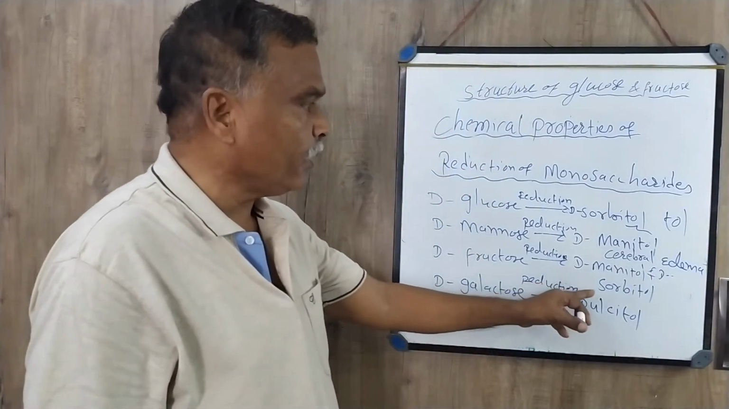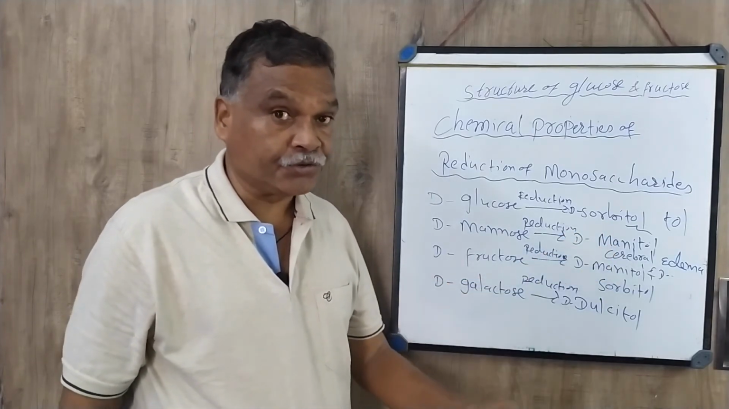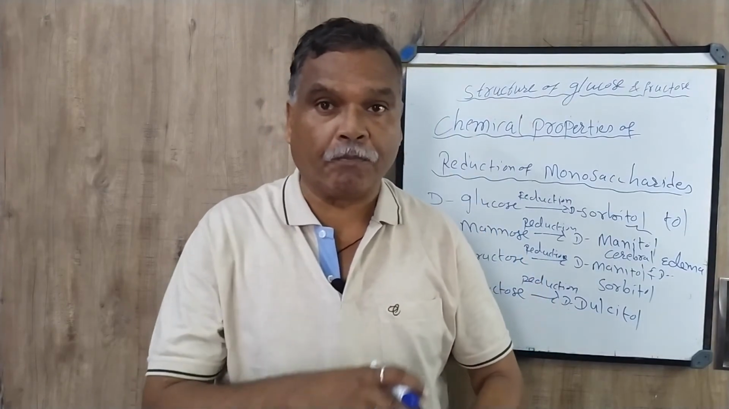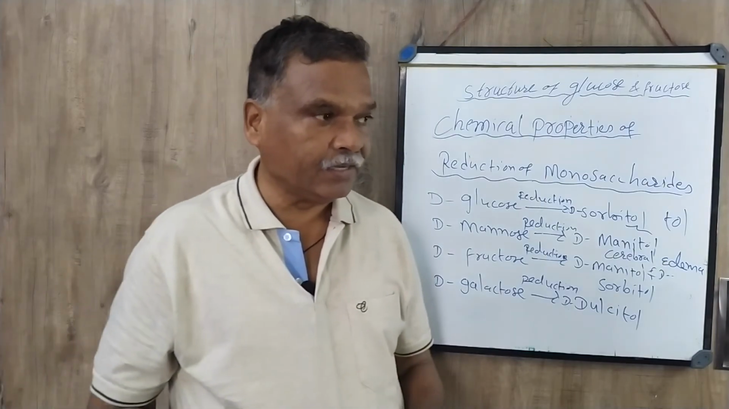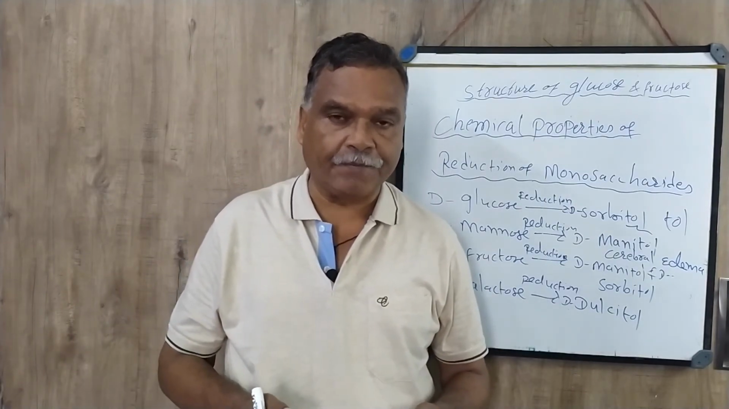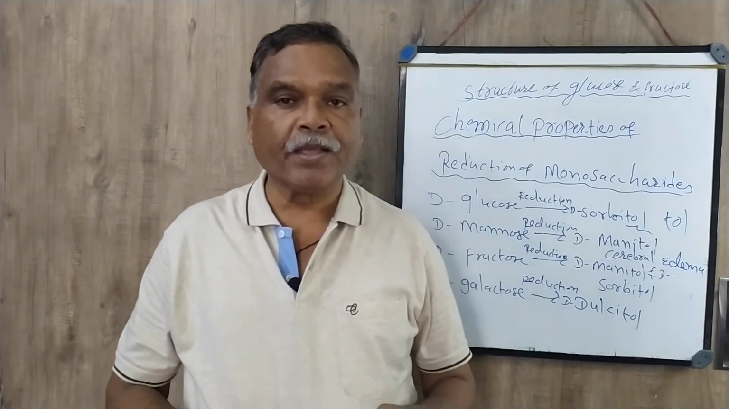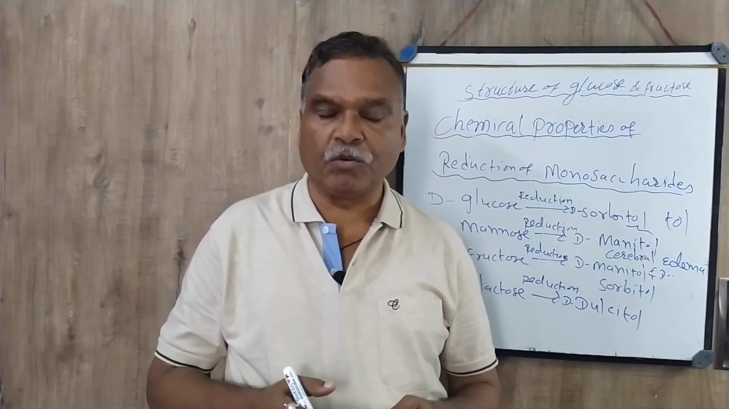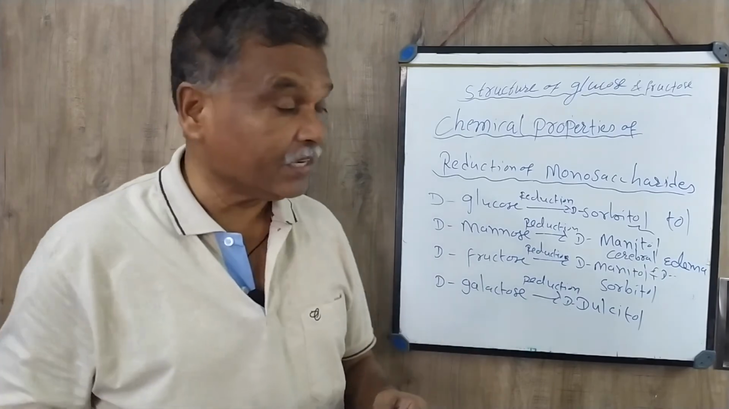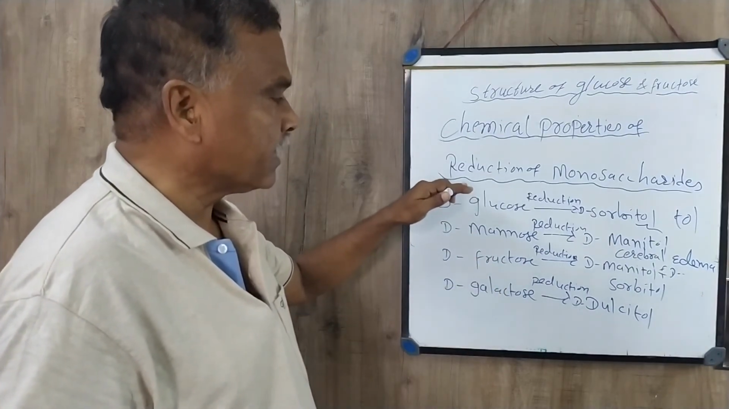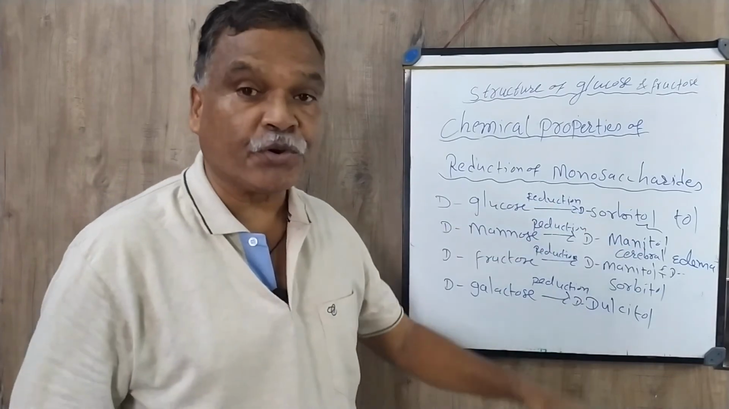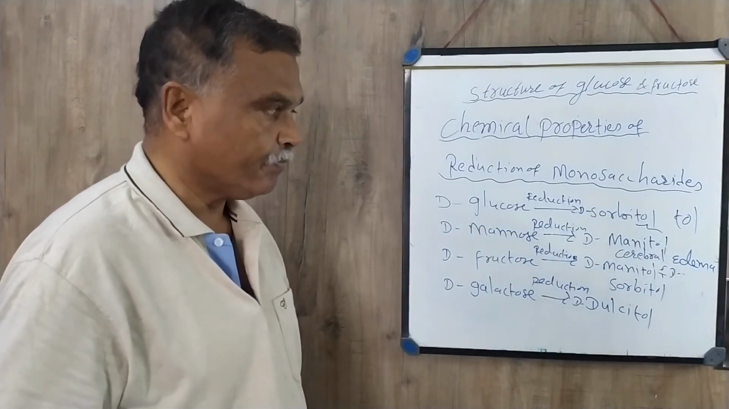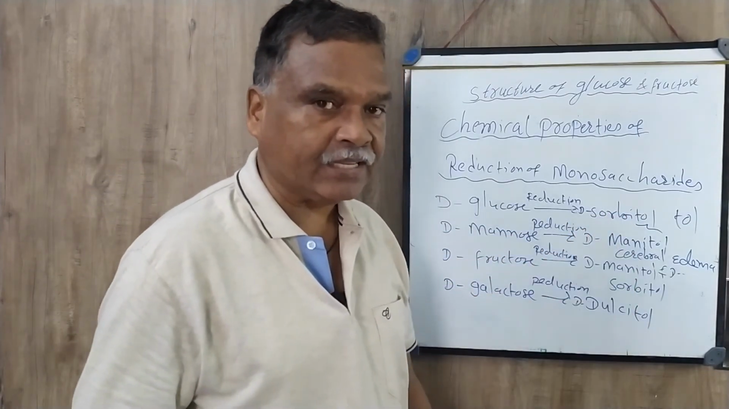And the sorbitol which is formed sometimes accumulates in the lenses and develops cataracts. You must know that in old people above 60, cataract develops in the eyeball, and this sorbitol sometimes accumulates in the lenses, leading to the development of cataract. So this is the reduction of monosaccharide and the formation of sugar alcohols. The compounds which are formed are called sugar alcohols.